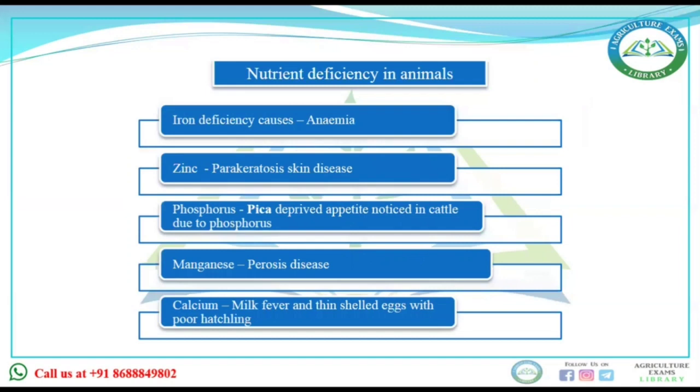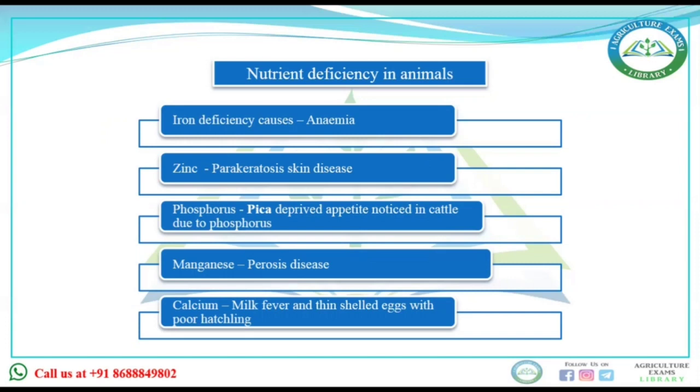Sometimes due to deficiency of iron, anemia is caused in animals. Due to deficiency of zinc, there are skin diseases, that is parakeratosis. Due to deficiency of phosphorus, there is loss of appetite, meaning they don't feel hungry. Due to deficiency of manganese, perosis disease. And due to deficiency of calcium, there is milk fever in cattle, or in poultry, thin-shelled eggs with poor hatching.